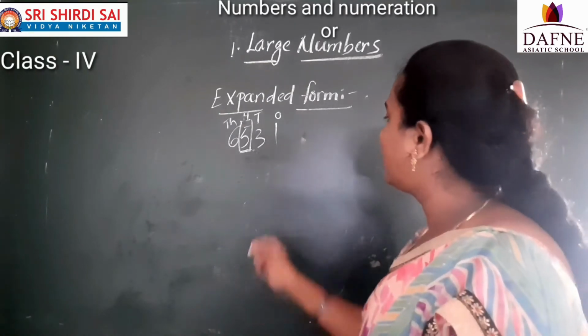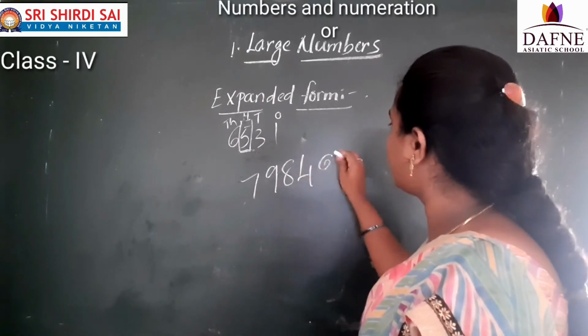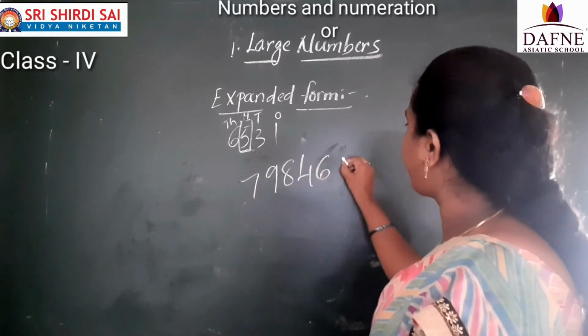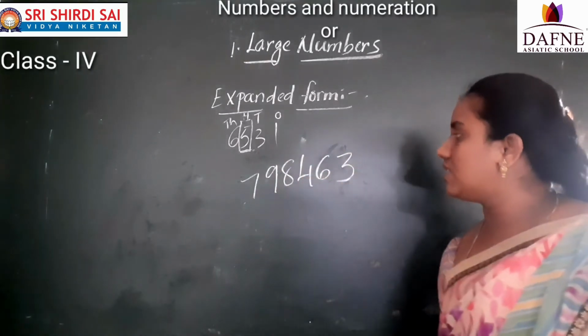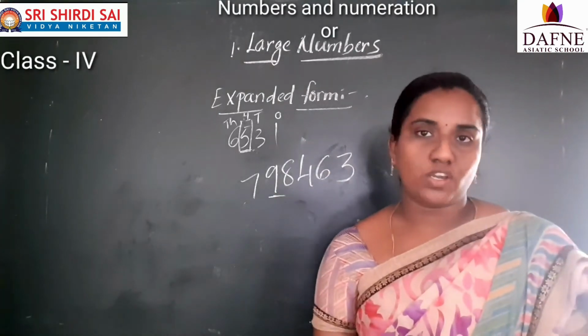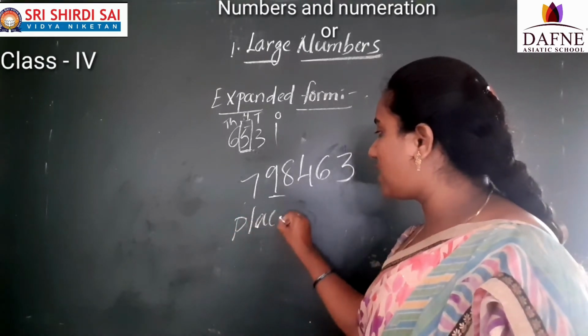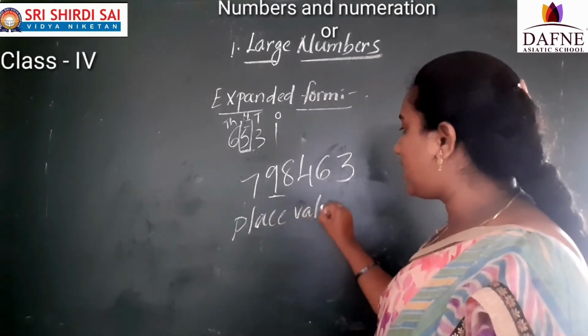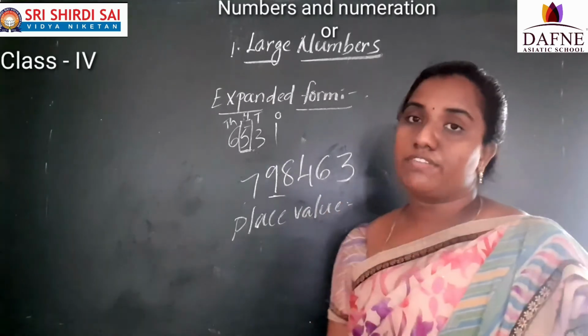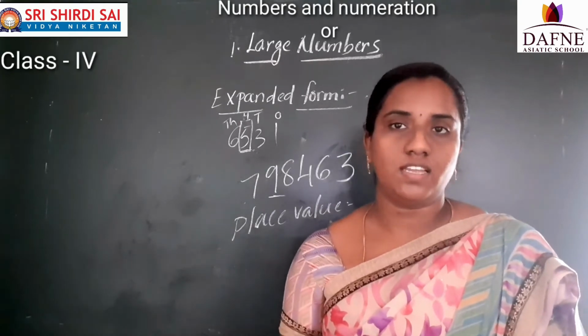Now see here. I want the place value of 9. What did I say? What is the definition of place value? Tell me, children. What is the definition of place value? Face value into position of the number.